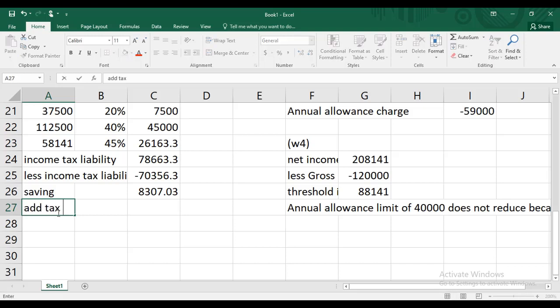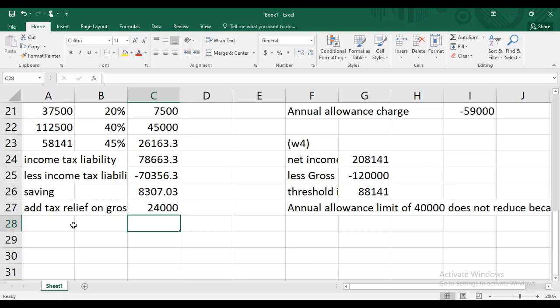Add tax relief on gross PPC. She did not actually contribute the entire 120 by herself. 20% is actually paid by HMRC. Okay, so that is also a relief.